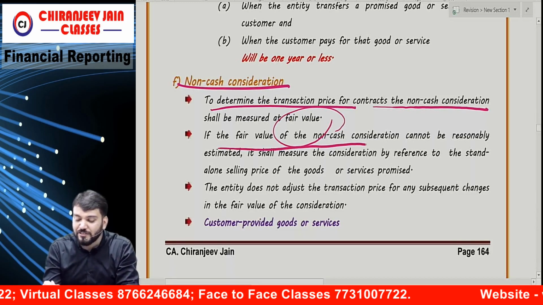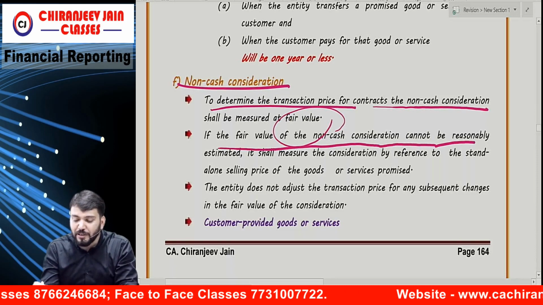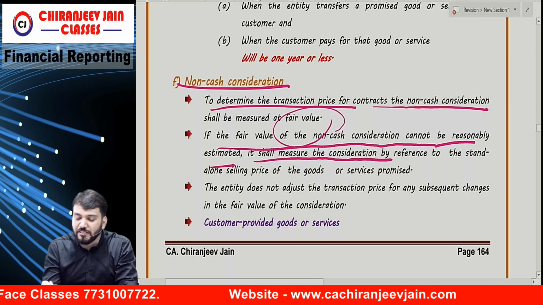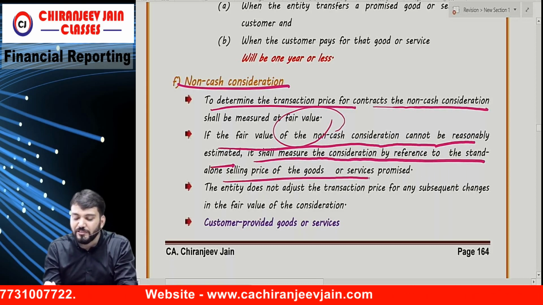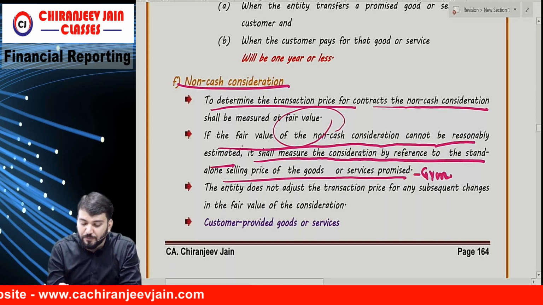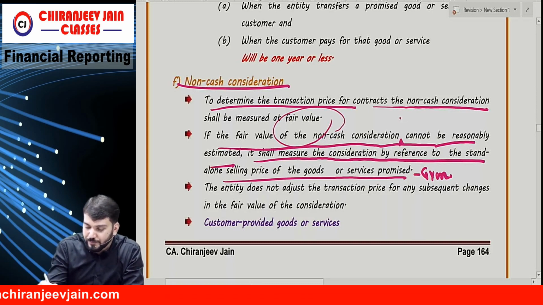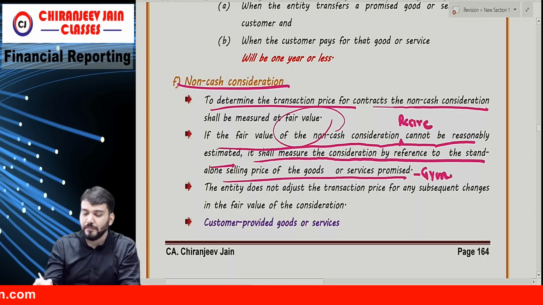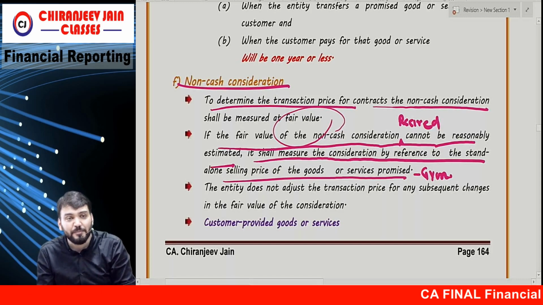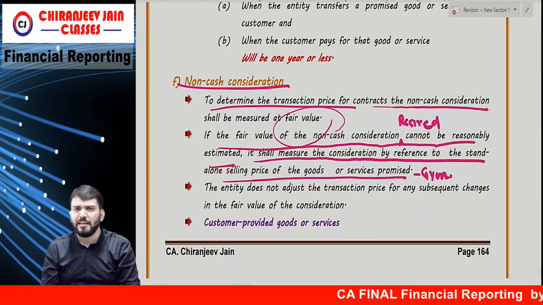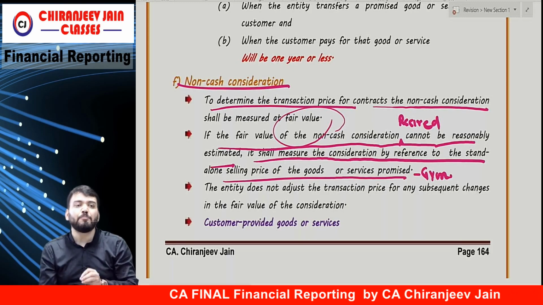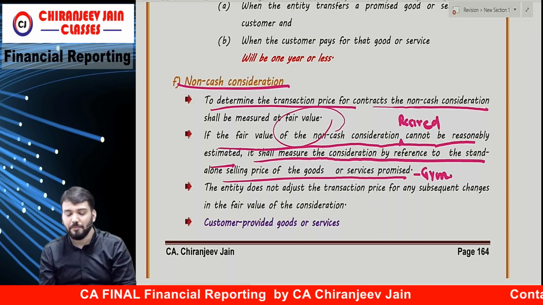If the fair value of non-cash consideration cannot be reasonably estimated, it shall measure the consideration by reference to the standalone selling price of goods and services promised. Promise means given up. Means in this, if the fair value of non-cash consideration received cannot be measured, first preference will be given to what? Fair value of non-cash consideration received. If it cannot be reliably measured, then we'll take what? Fair value of goods and services which are promised to be transferred. Means given up. Understood?